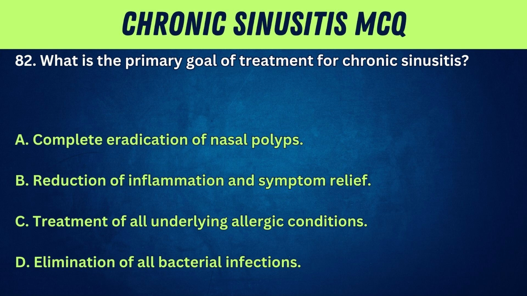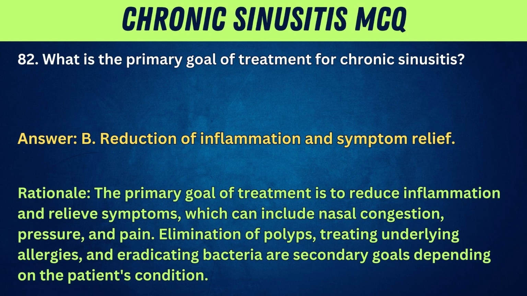82. What is the primary goal of treatment for chronic sinusitis? A. Complete eradication of nasal polyps. B. Reduction of inflammation and symptom relief. C. Treatment of all underlying allergic conditions. D. Elimination of all bacterial infections. Answer: B. Reduction of inflammation and symptom relief. Rationale: the primary goal of treatment is to reduce inflammation and relieve symptoms, which can include nasal congestion, pressure, and pain. Elimination of polyps, treating underlying allergies, and eradicating bacteria are secondary goals, depending on the patient's condition.